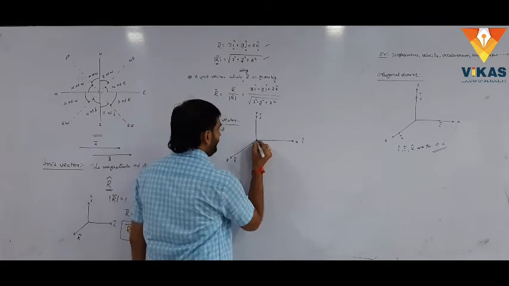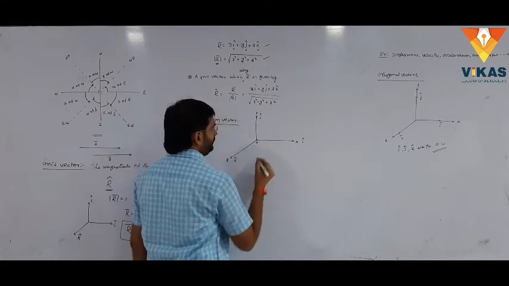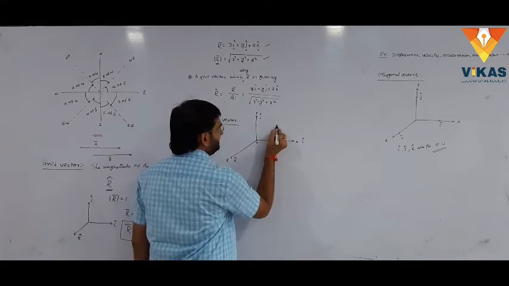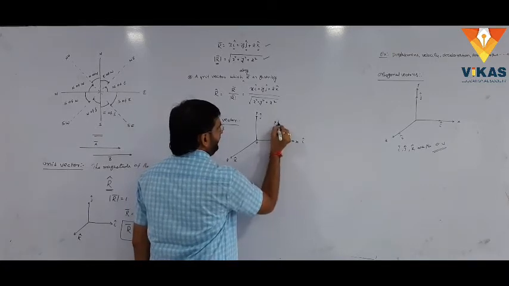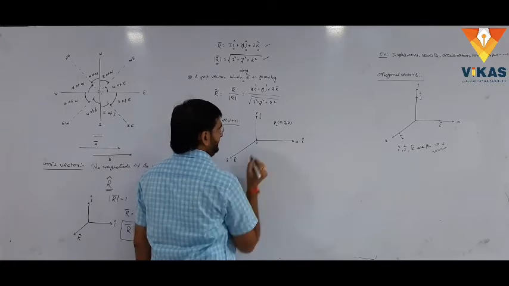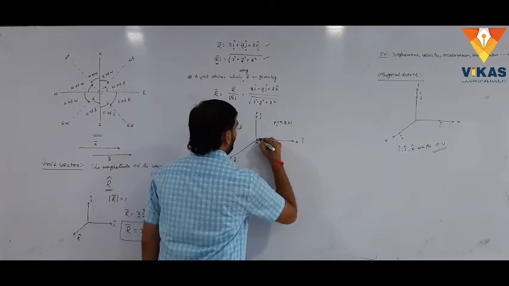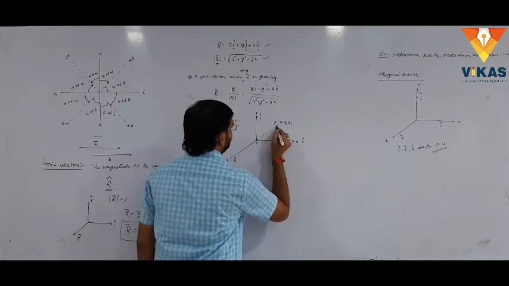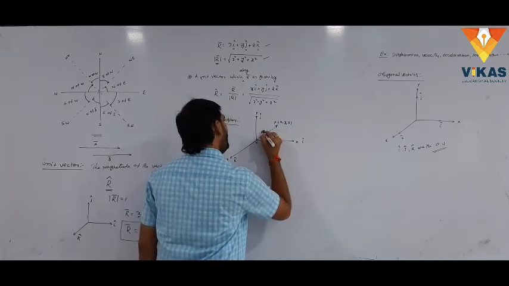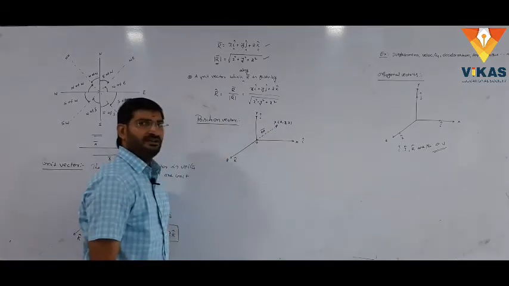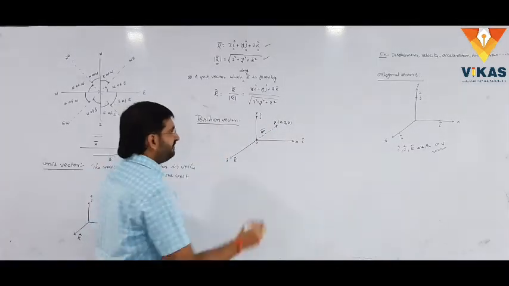The intersecting point of the coordinate axes is the origin O. Let us consider a point P here. The point is nothing but (x, y, z). We draw one line here with an arrow. This is OP bar. Here OP bar is a vector which represents the